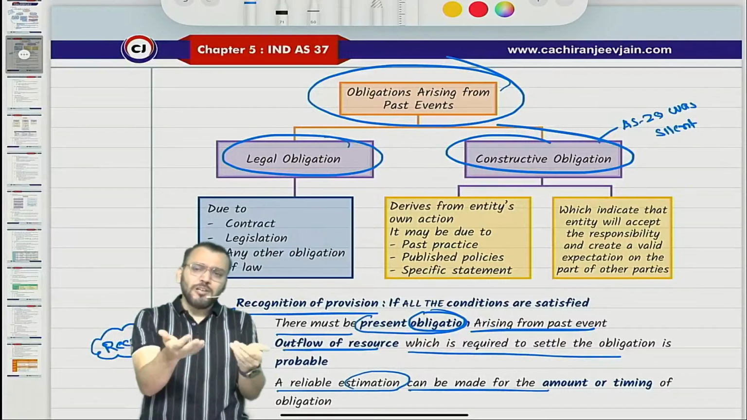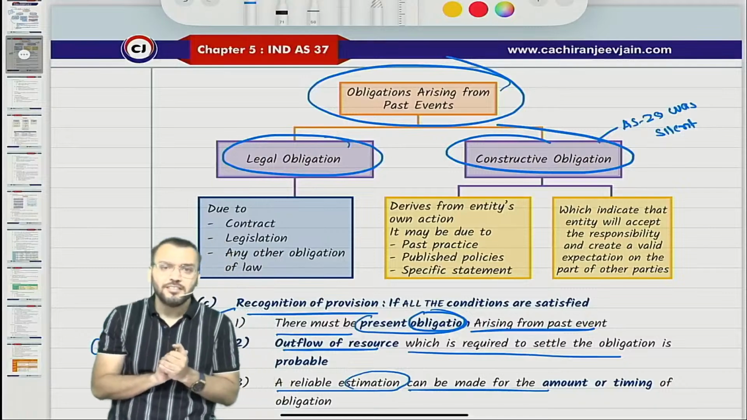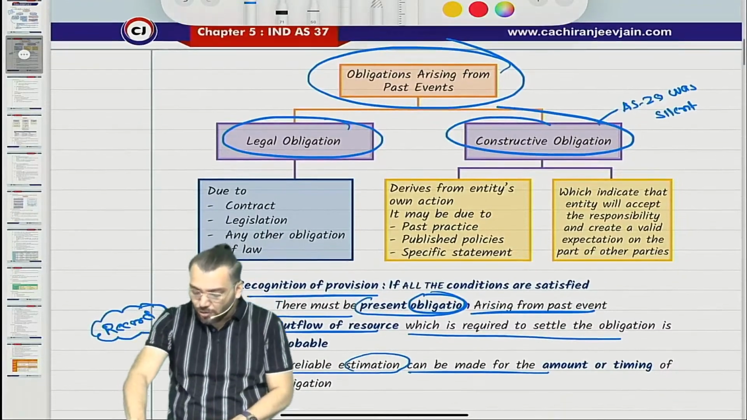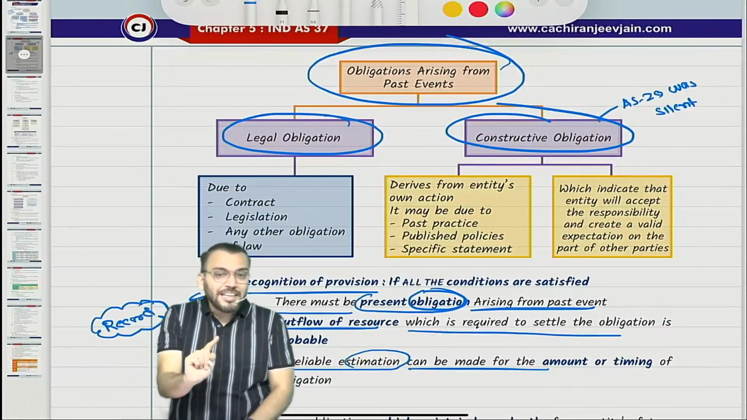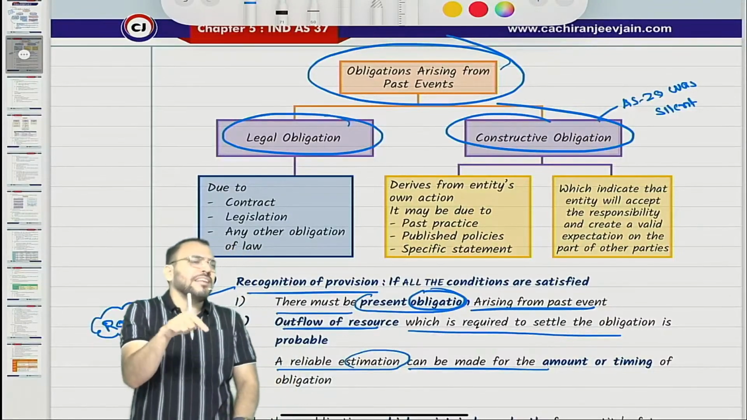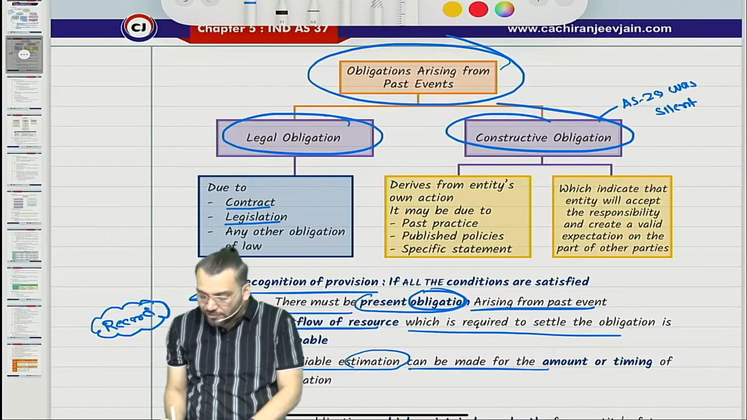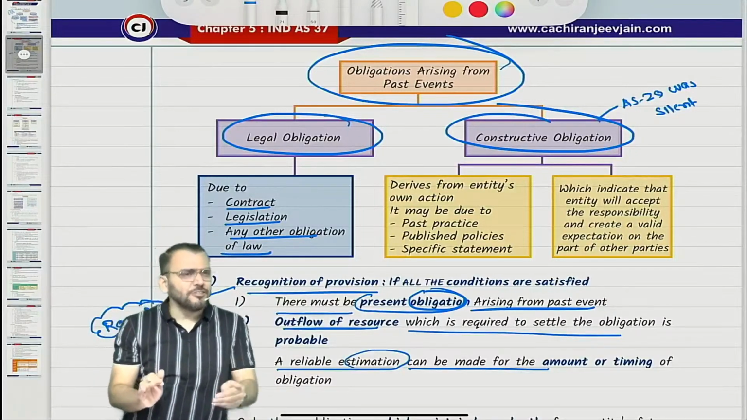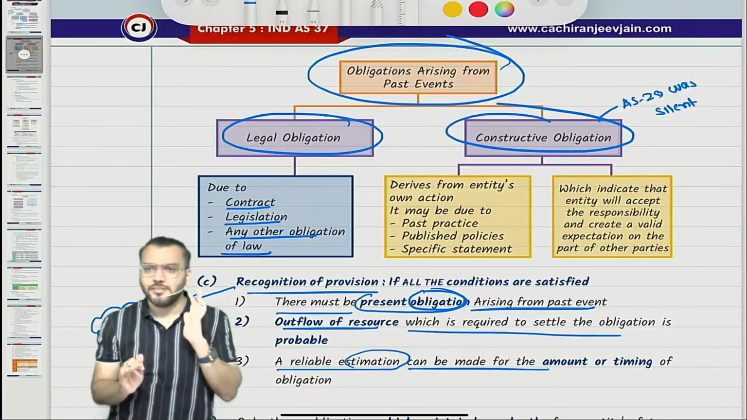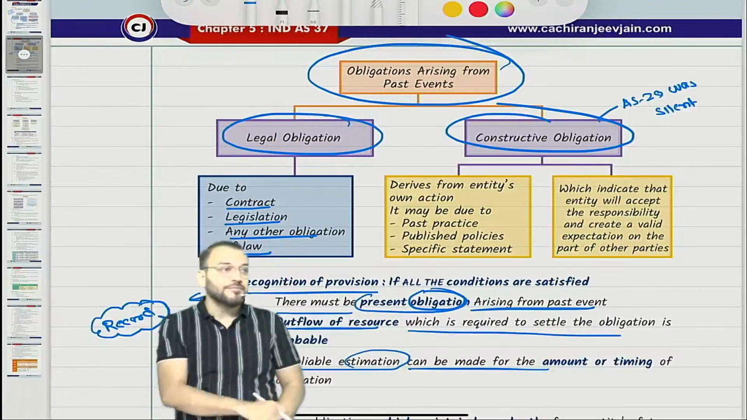And normally when they say obligation, it means legal obligation. So what is legal obligation? Legal obligations are those obligations which arise either due to a contract, or due to any law or any other legislation. So either due to contract or due to an act. For example, income tax payable is a legal obligation due to an act.